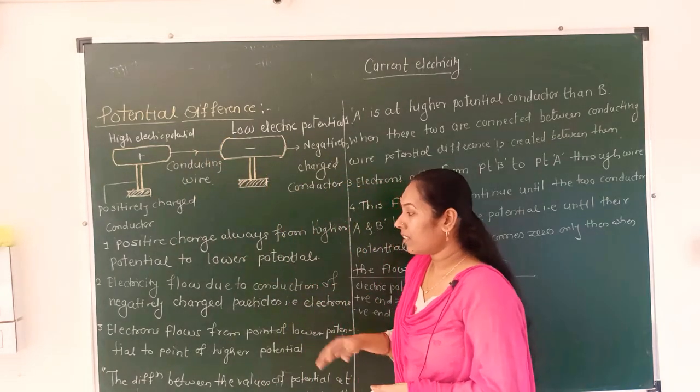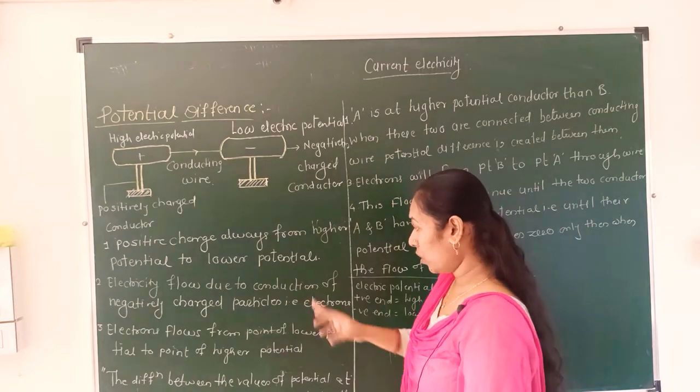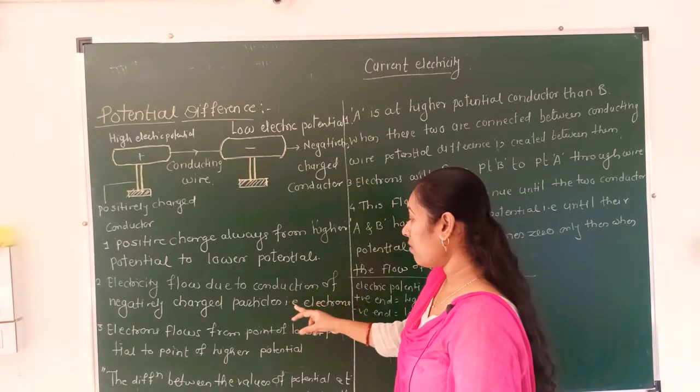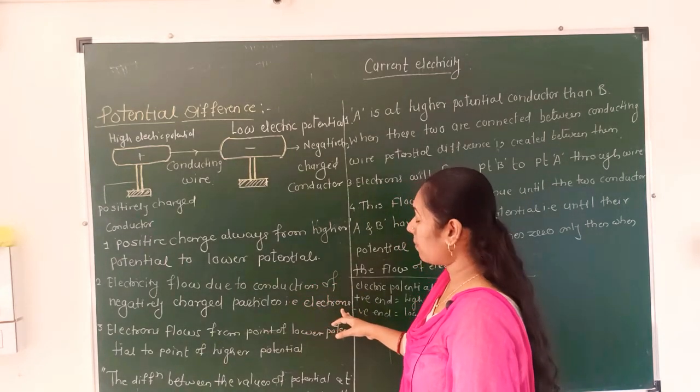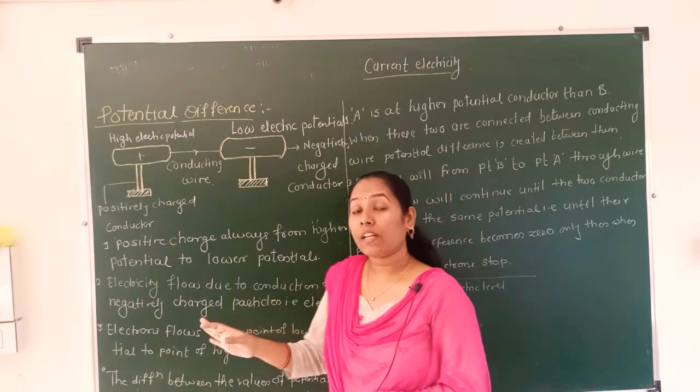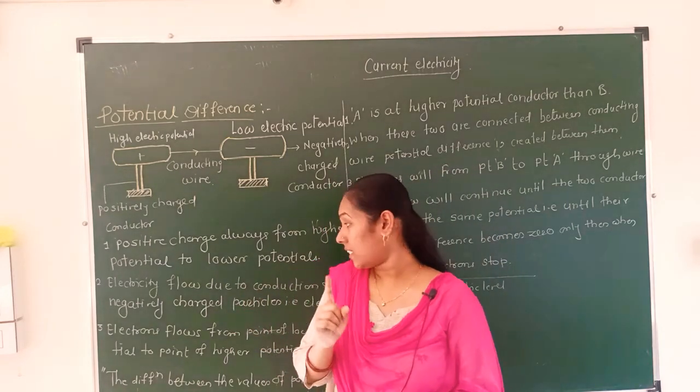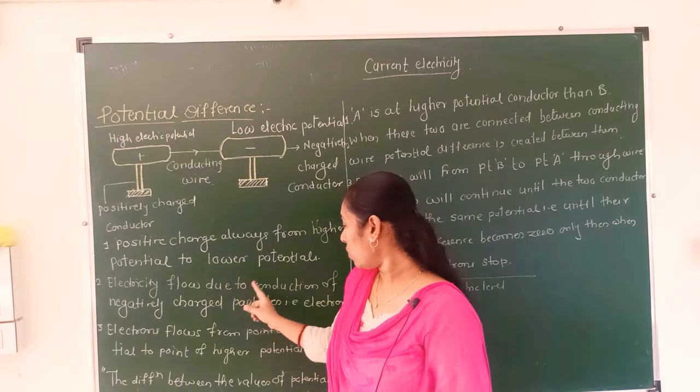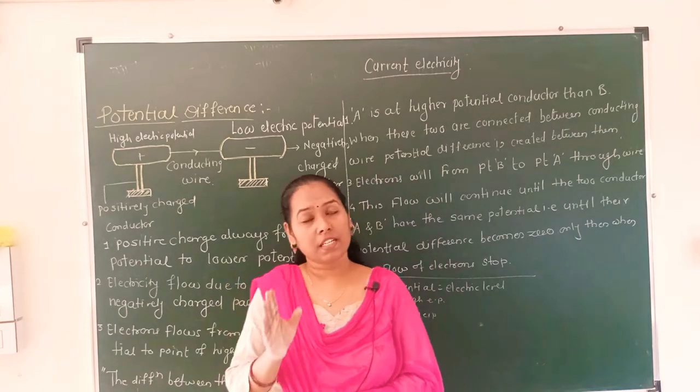After that, electricity flows due to the conduction of negatively charged particles, that is, the electrons. The point is that electricity flows due to conduction of negatively charged particles, electrons.